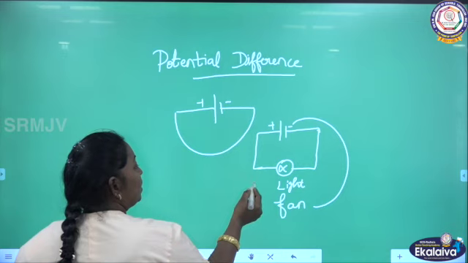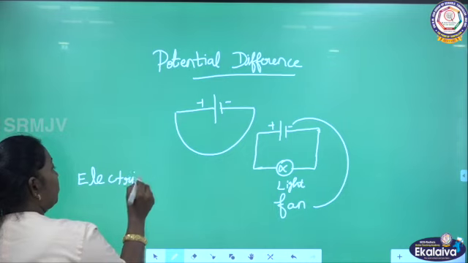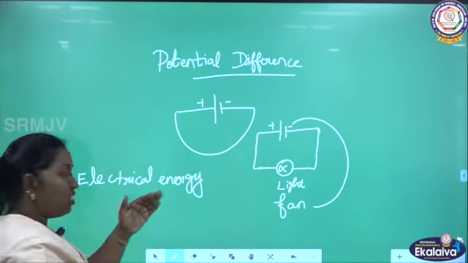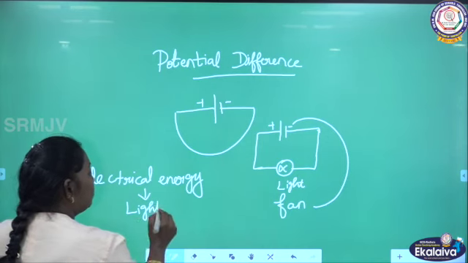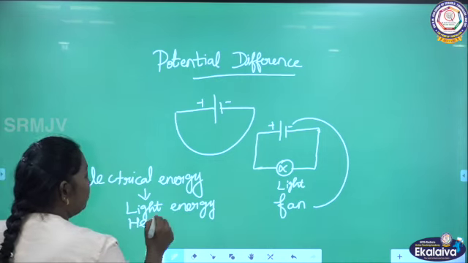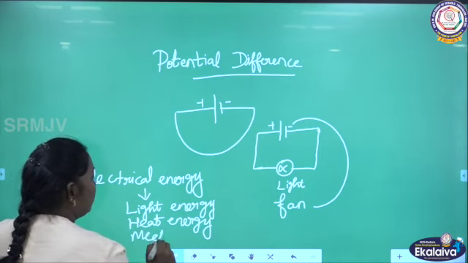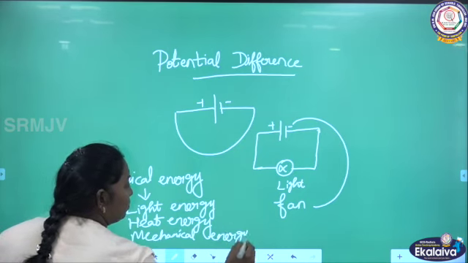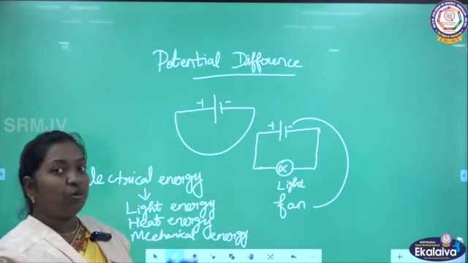So how is the energy converting? Electrical energy is converted into light energy, or heat energy, or mechanical energy, or some other form of energy. This is how electrical energy is converted into other forms of energy.